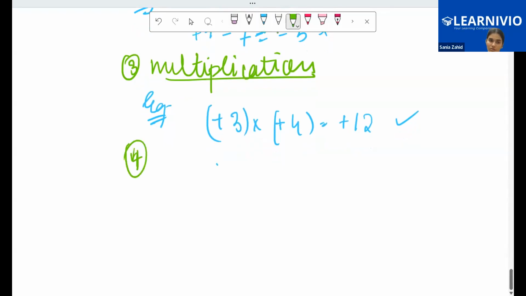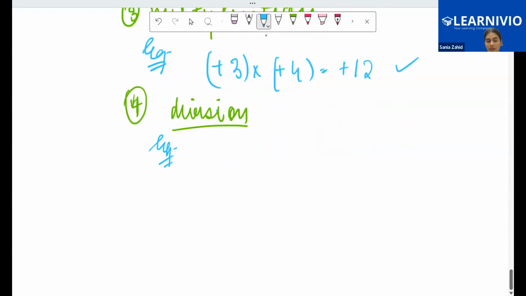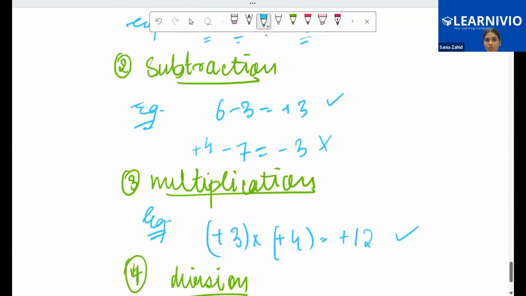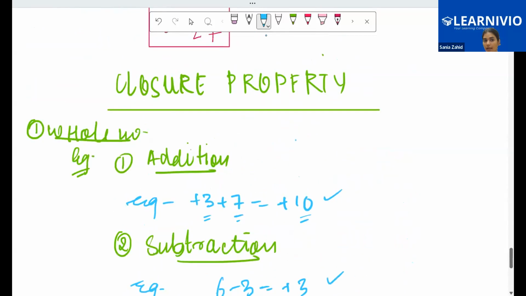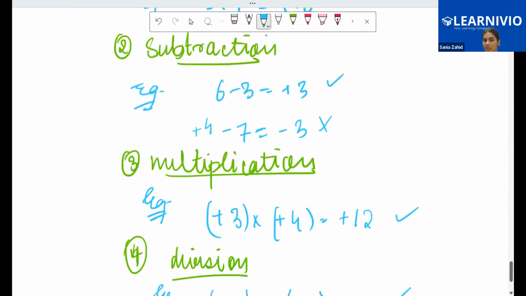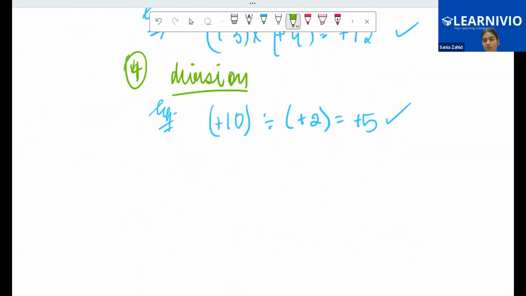Then we come to division. Let's suppose I have plus 10 divided by plus 2. What do I have? 5, plus 5 only. So the division result 5 is also a whole number. That gives me the idea that only subtraction does not always follow the closure law. For whole numbers, addition, multiplication, and division will follow the closure law. Is that clear to you?